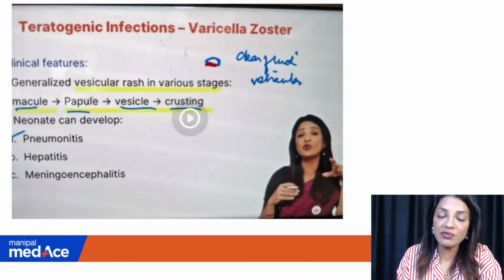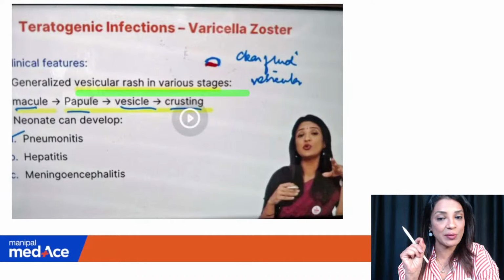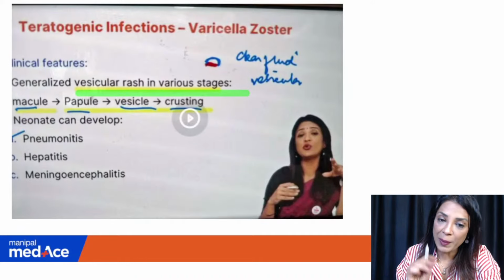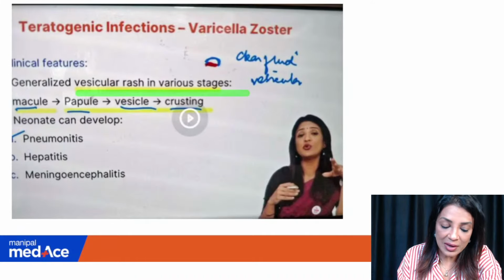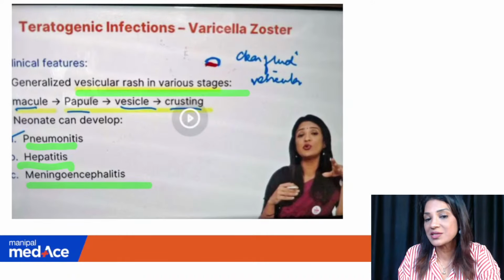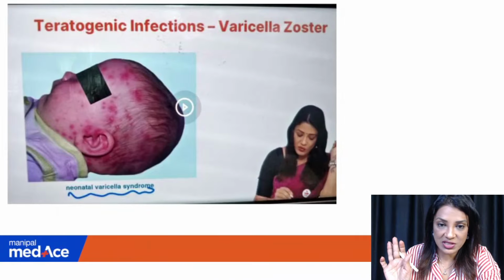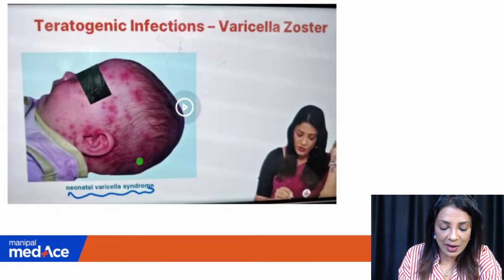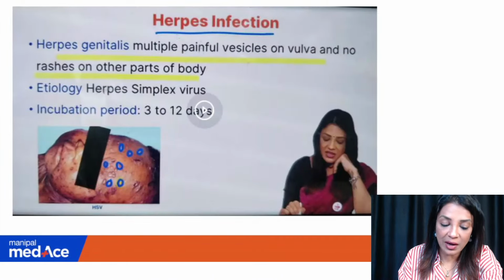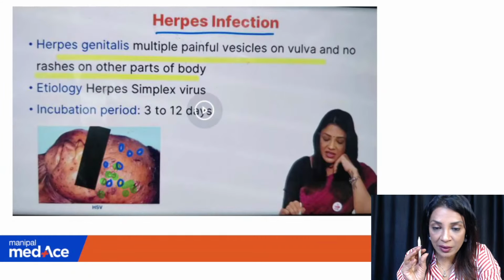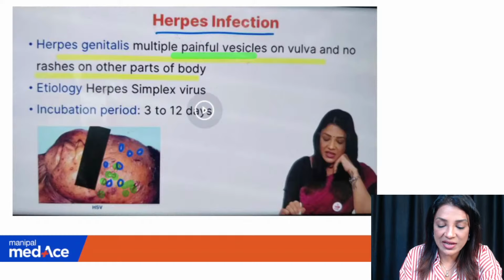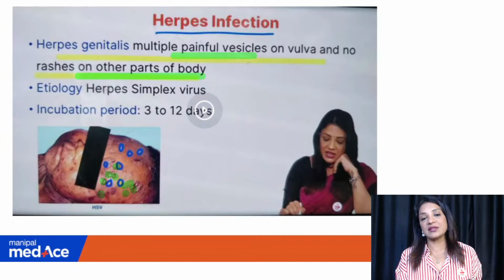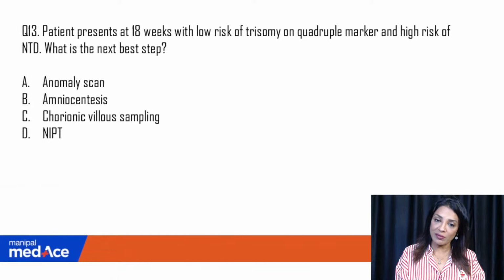Generalized vesicular rash in the various stages will be there in varicella. They will be vesicles. There will be no neurological symptoms. Macule, papule, vesicle, and then it will just burst off. Crusting will be there. Neonate can develop pneumonitis, hepatitis, and meningoencephalitis. There will be no neurological symptoms. So this is how the varicella baby, the chickenpox baby, will look. But in the herpes infection, multiple painful vesicles will be there on the vulva, with no rashes on the other parts, that's the mother, and in the baby it will be like this. Incubation period is 3 to 12 days.